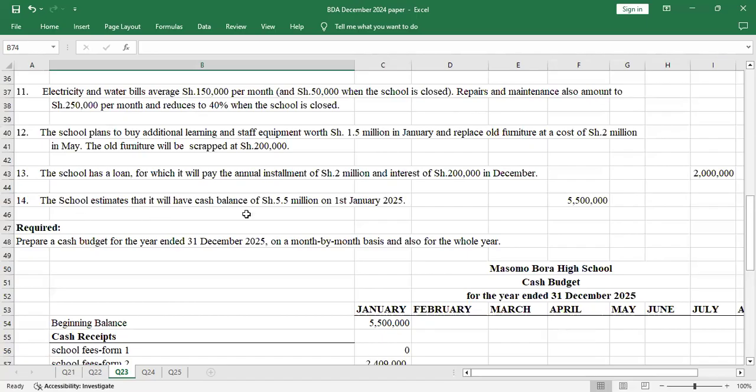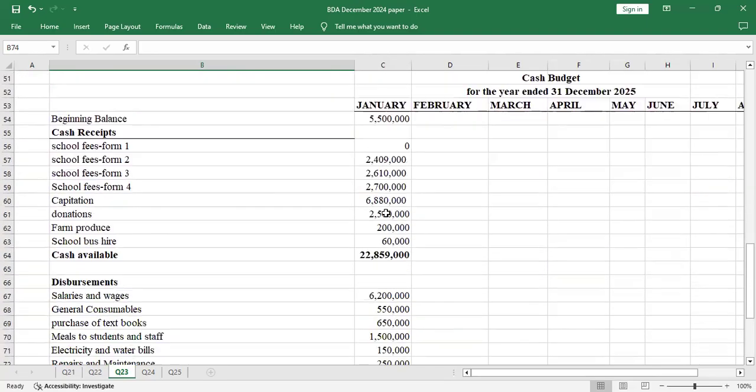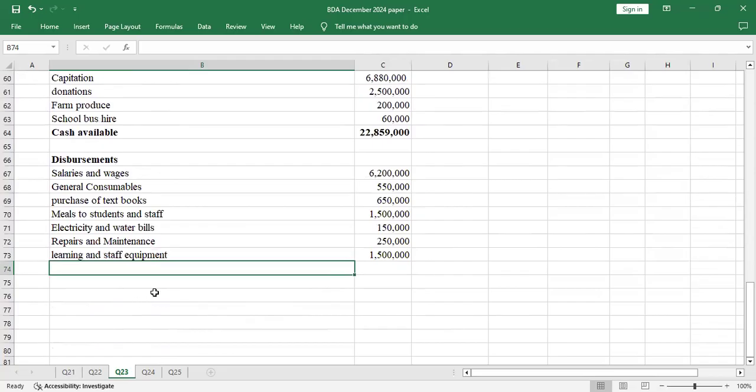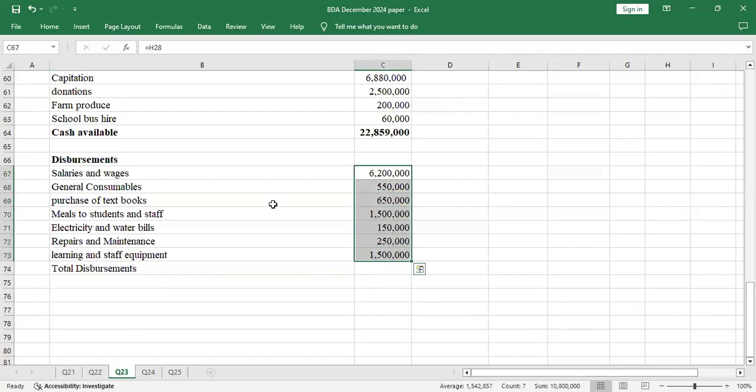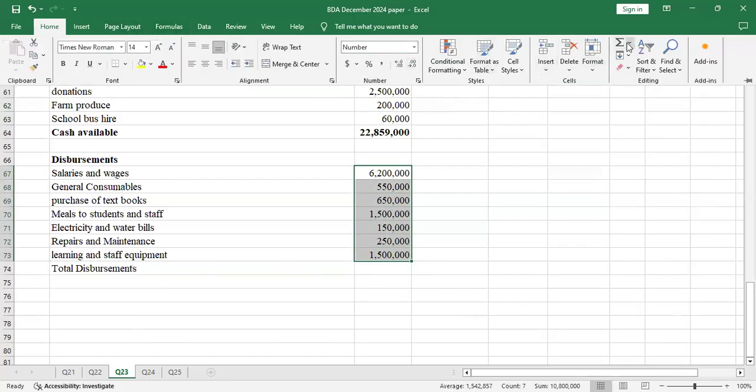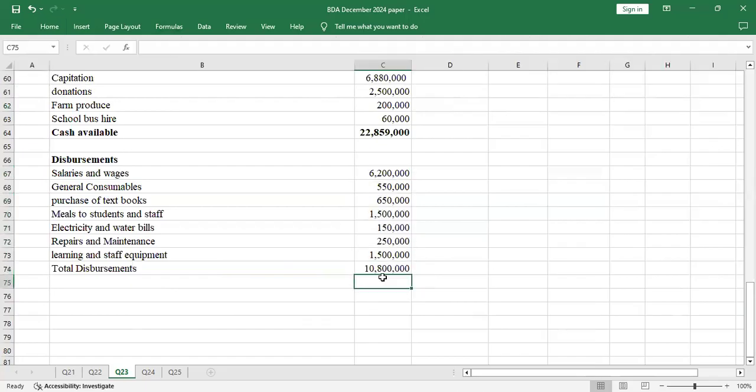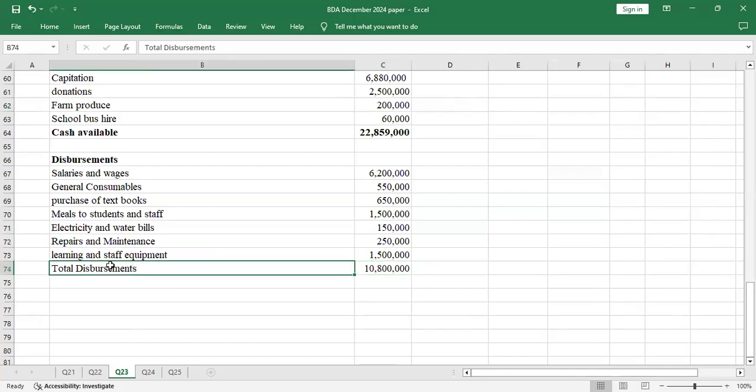Number 14, the school estimates that we'll have cash balance. Already, we have used that as the beginning balance. Yeah, so I think up to that point, we are done with the disbursements. I'll sum the total disbursements. Then I'll go to auto sum. I'll get 10,800 as the total disbursement, and I'll highlight that and bold it, but you can see it clearly.